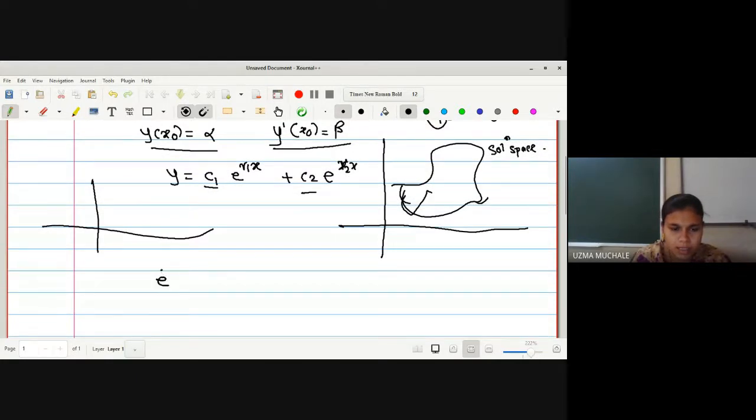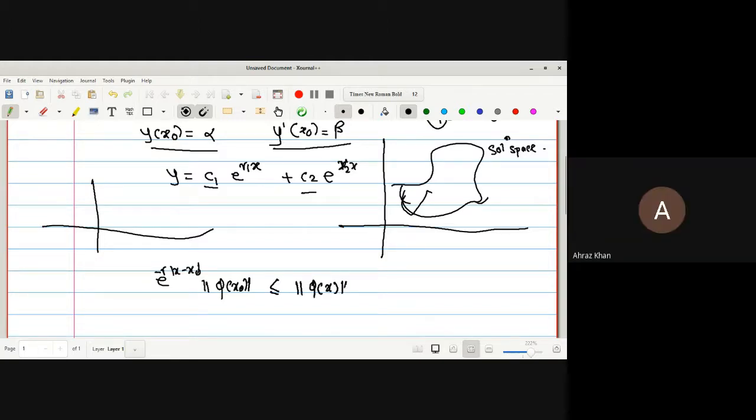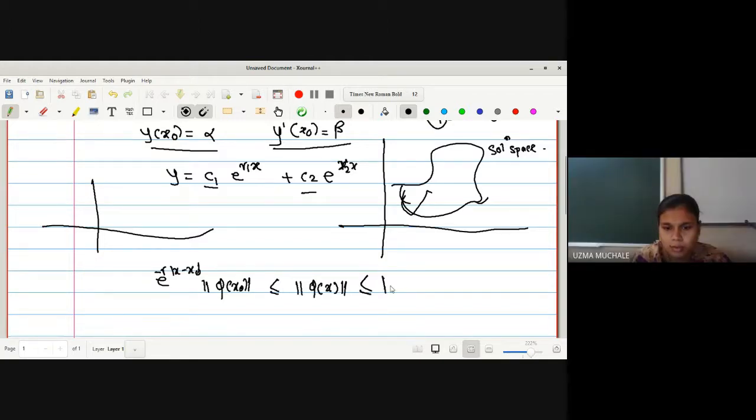Say here it is e raised to r times x minus x naught into norm of phi of x naught, which is less than or equal to norm of phi of x naught into e raised to r into x minus x naught. I actually don't remember exactly what it is.